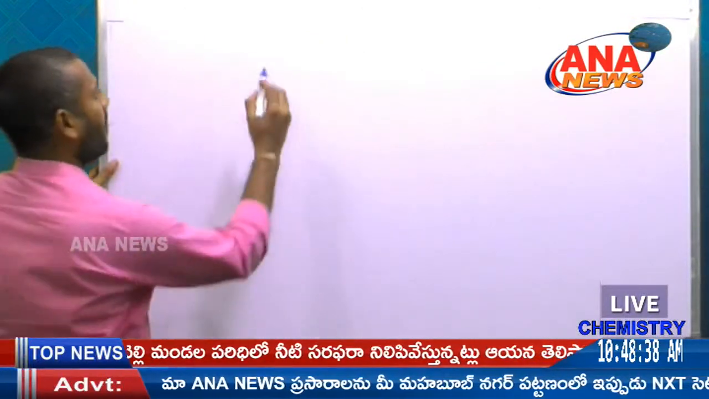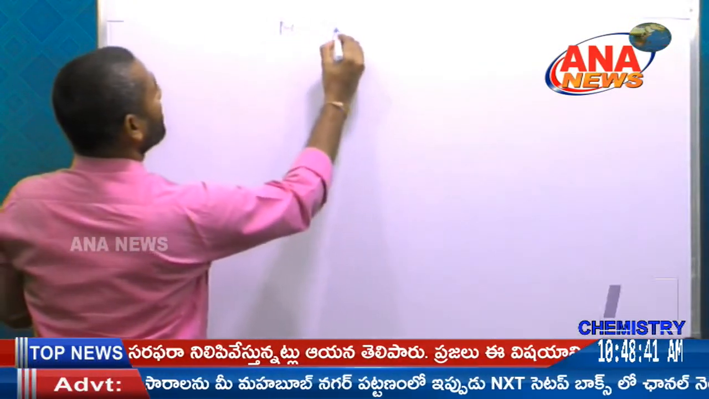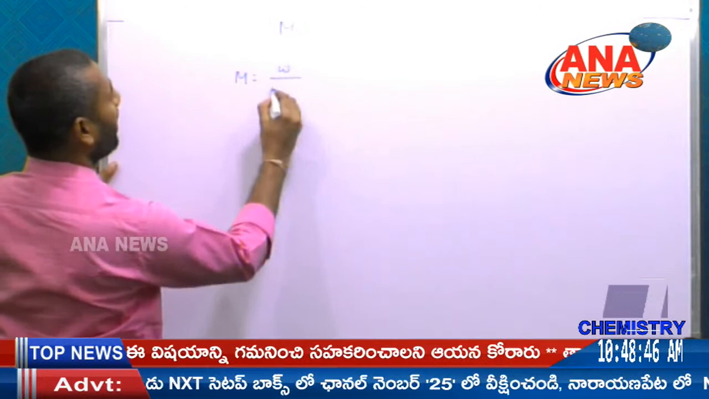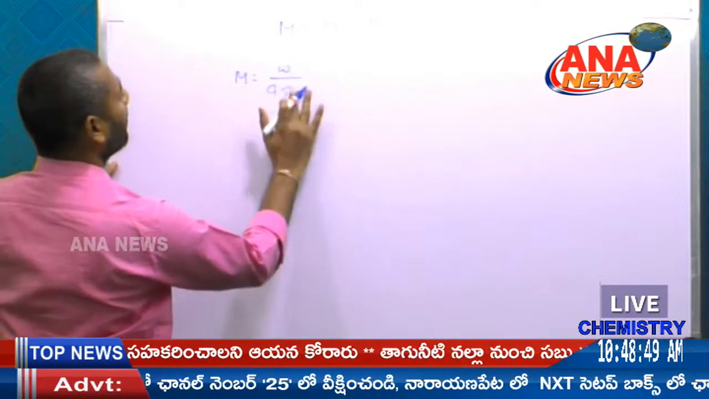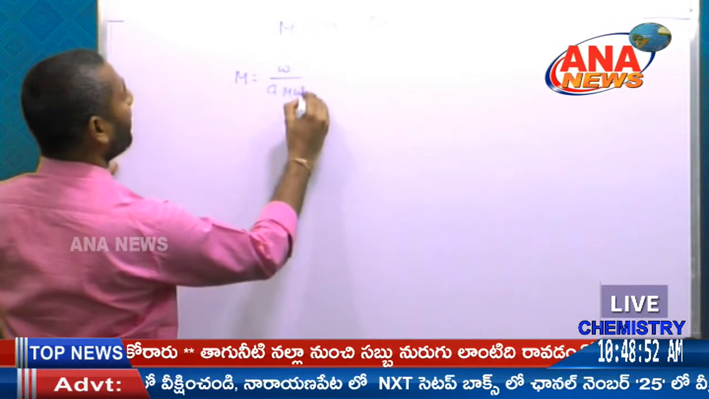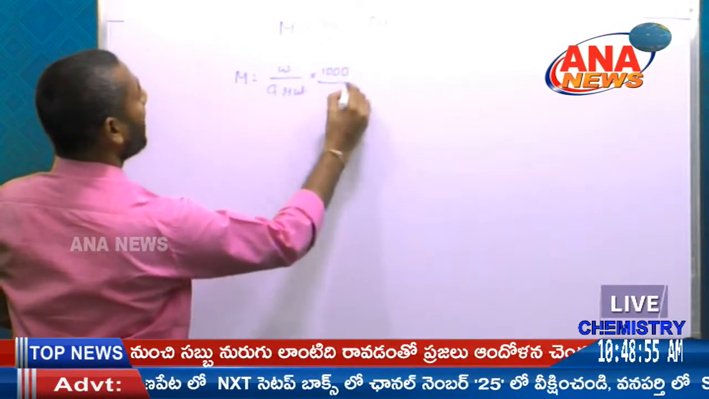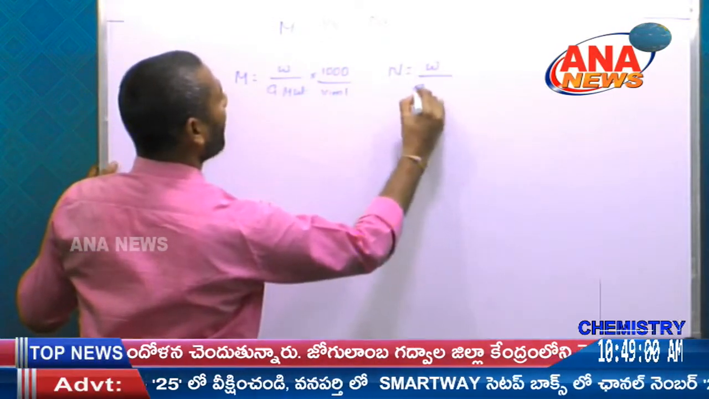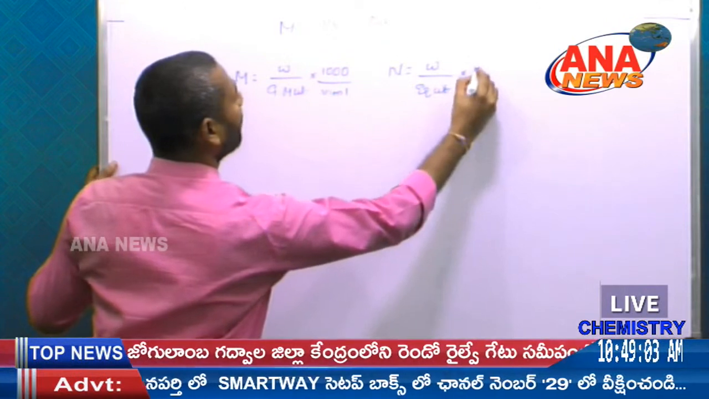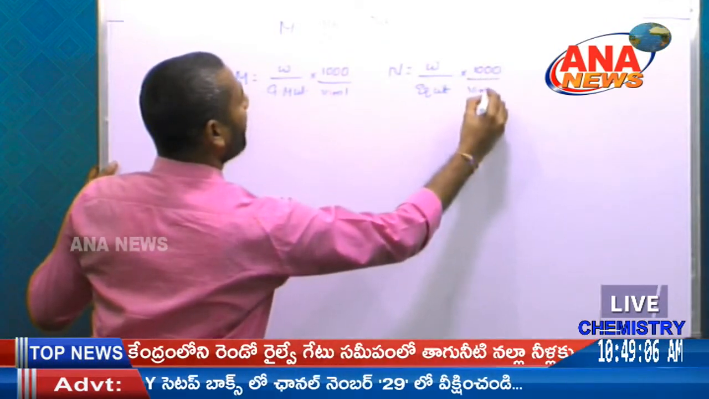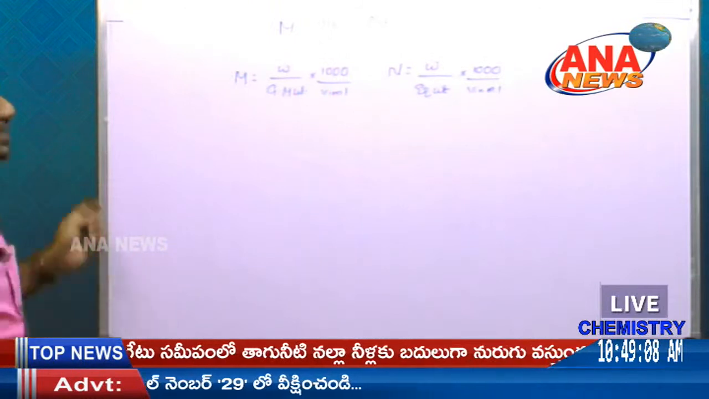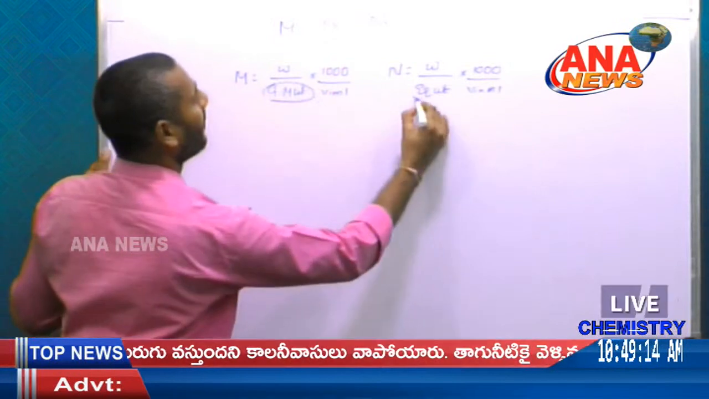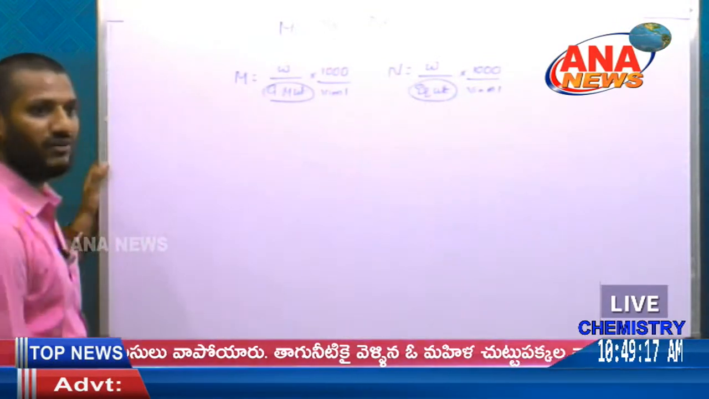Next, M versus N. M is equal to weight by gram molecular weight into 1000 by V in ml. Normality is equal to weight by equivalent weight into 1000 by V in ml. So you have to carry the difference between the gram molecular weight and the gram equivalent weight.